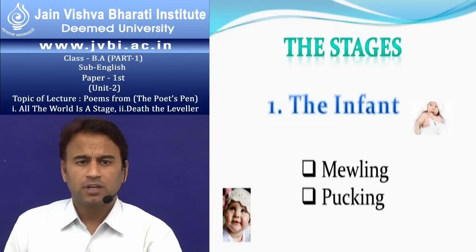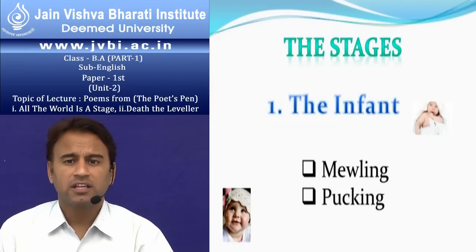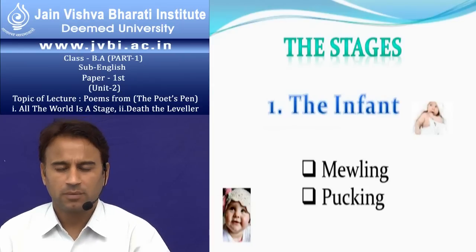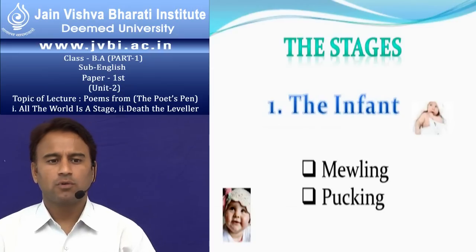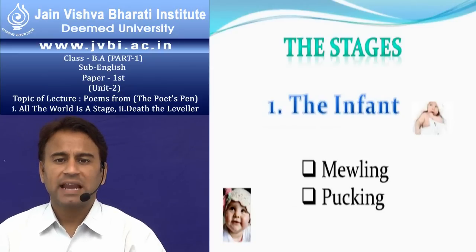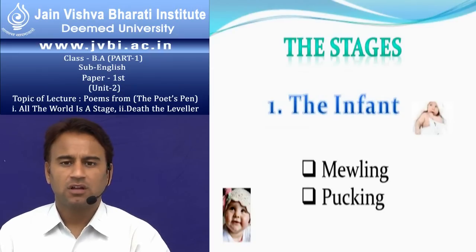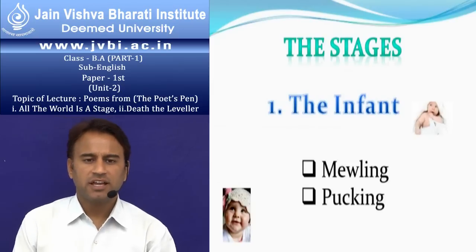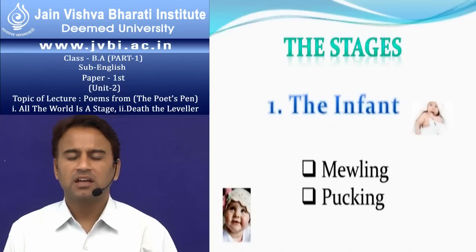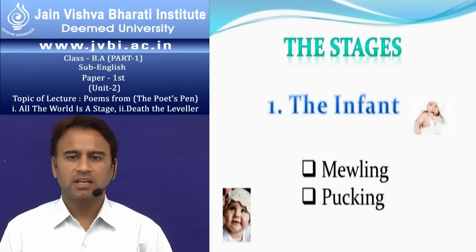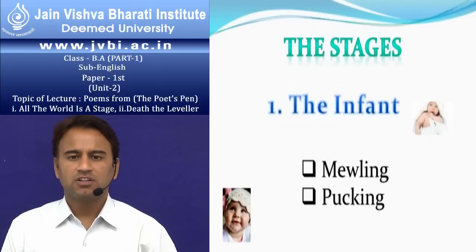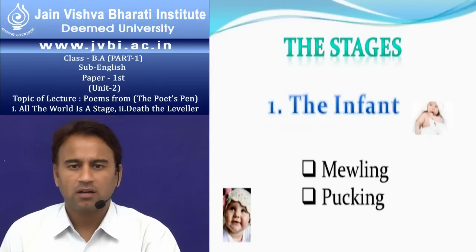He is mewling because nothing in his stomach is proper according to the machinery of his stomach. Mewling means crying, and puking means vomiting everything. He takes the milk and vomits every time, and destroys the dresses of his mother and the nurse.